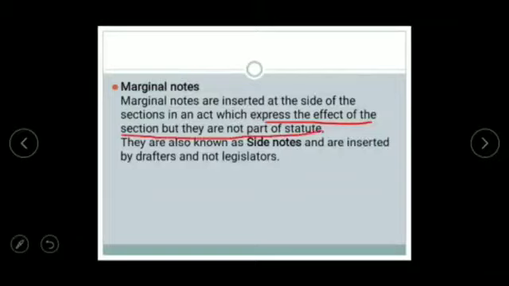They are inserted by the drafter and not the legislator. So if the words used in a statute are clear and unambiguous, the marginal note cannot control the meaning. But in case of ambiguity or doubt, the marginal note may be referred to. And now what is a marginal note? They are inserted at the side of the section and they are not part of the statute. So marginal notes could also be referred to in case of any ambiguity or doubt.